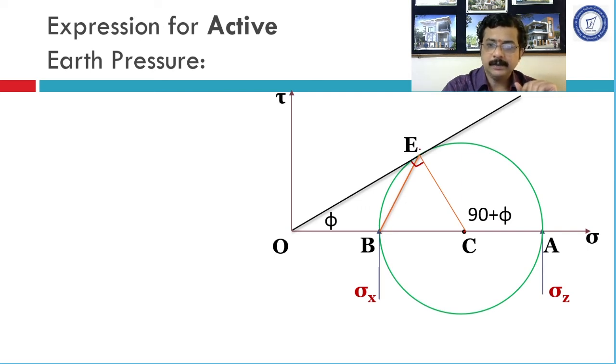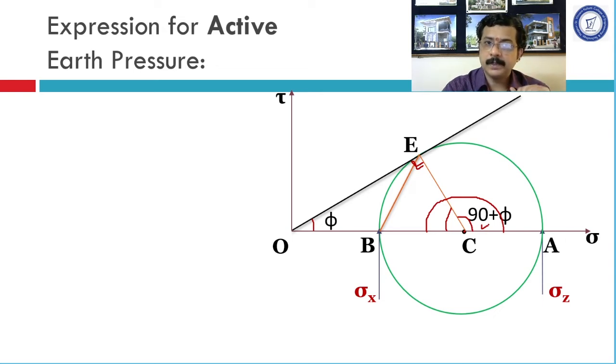Once we draw this line, at what inclination this failure plane will be, that we want to know. So here this angle is going to be 90 plus phi. It is very simple. How is it 90 plus phi? Consider right angle triangle OEC. This angle is phi, and this angle is 90 degrees. What will be the remaining angle? Remaining angle is going to be 90 minus phi. If this is 90 minus phi, this total angle is 180 degrees. Hence, remaining would be 90 plus phi.